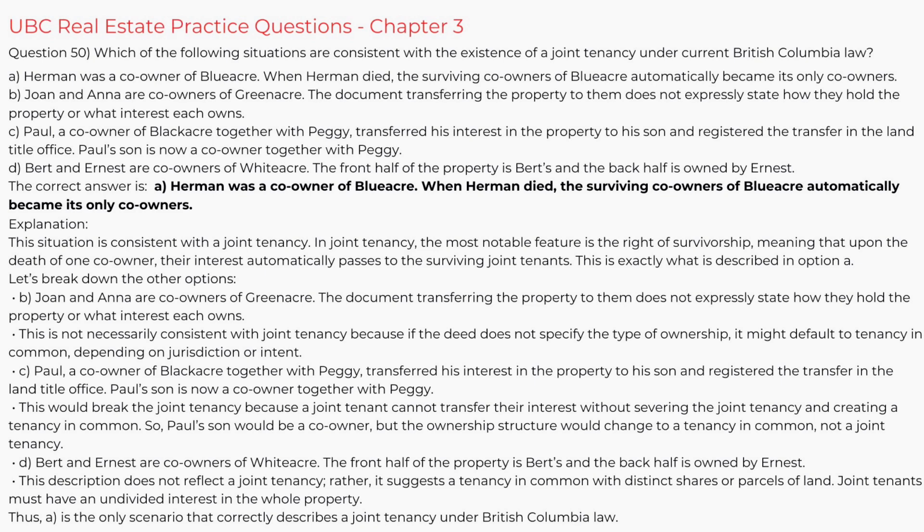D. Bert and Ernest are co-owners of Whiteacre. The front half of the property is Bert's and the back half is owned by Ernest. This description does not reflect a joint tenancy. Rather, it suggests a tenancy in common with distinct shares or parcels of land. Joint tenants must have an undivided interest in the whole property. Thus, A is the only scenario that correctly describes a joint tenancy under British Columbia law.